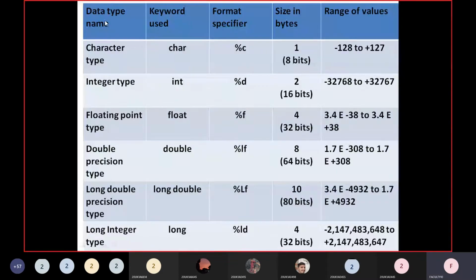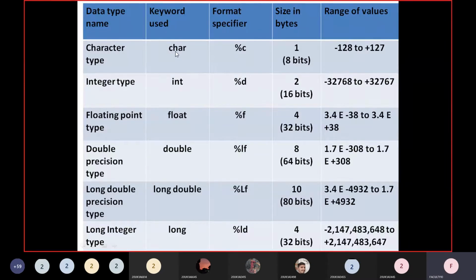For example, if you take character data type, now I want to inform the compiler that I am going to store character data. How can I inform? By using the keyword char. That means I have to declare the data type as a char type, and all of these letters should be in lowercase. Please remember. You should not write character type in the program. In the program, we inform the compiler that we are going to store character type data by using this keyword char.